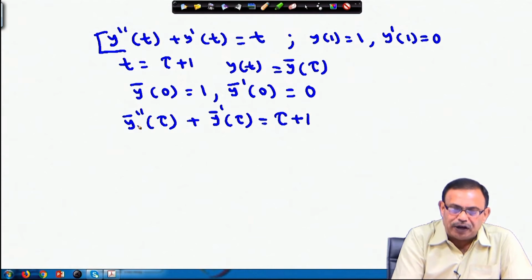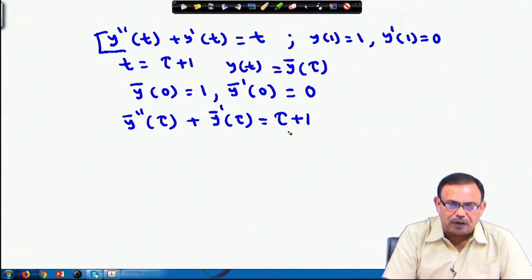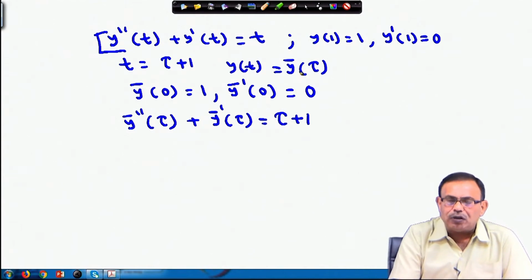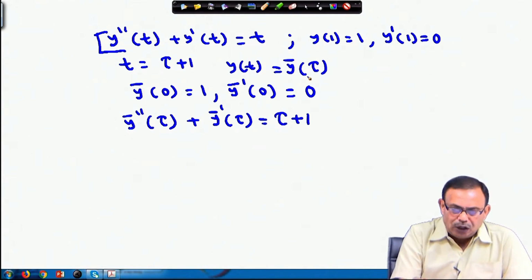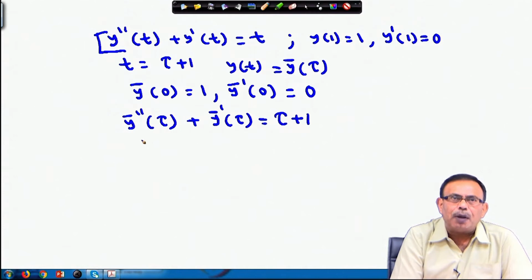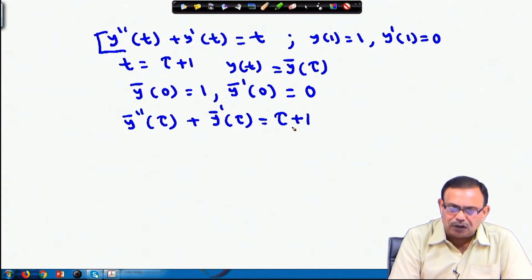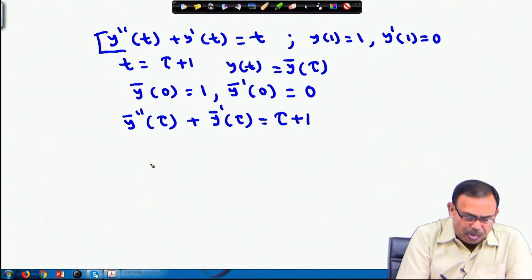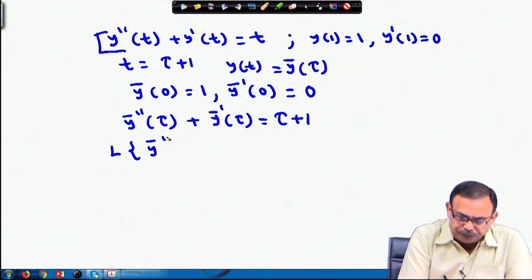If I can find the solution of this, then by back substitution I can obtain the value of y t also from y bar tau. So, let us try to find the solution of the converted ordinary differential equation. If required, the original ODE can be transformed into some other ODE like this. Now you use the proper form.